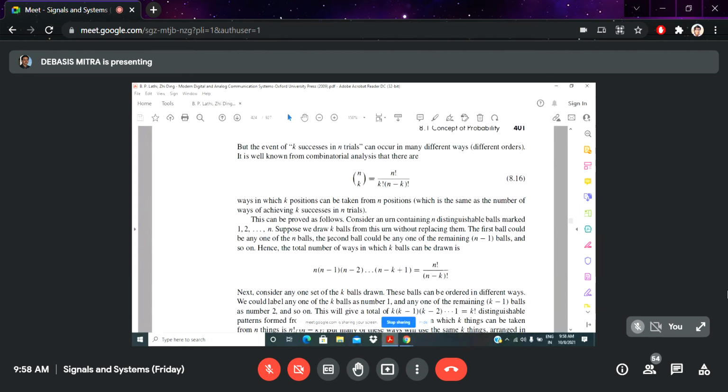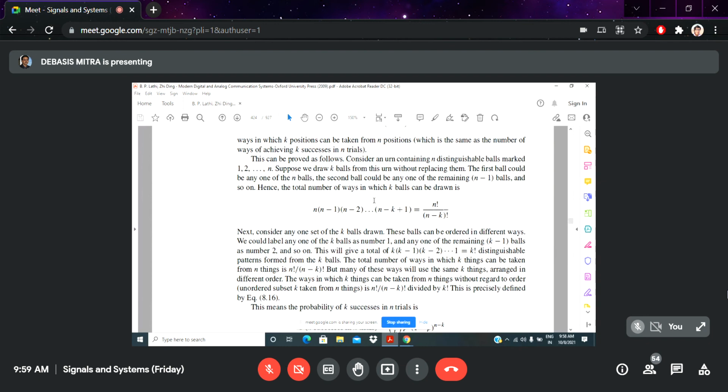Here is one example: consider a particular system where balls are marked 1, 2, 3, 4 up to n, and we are taking some number of balls from this system, and then what will be our probability? This problem is given over here. Please read it, and if there is still any doubt, we'll discuss it in the next class.